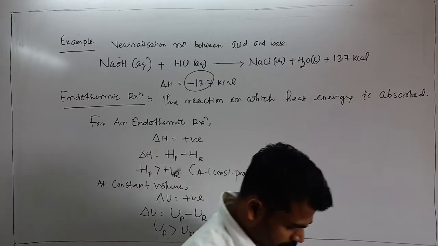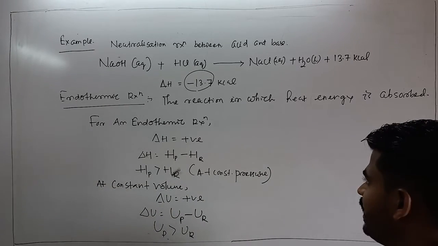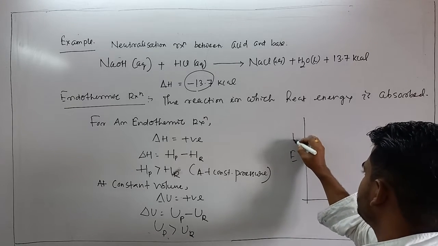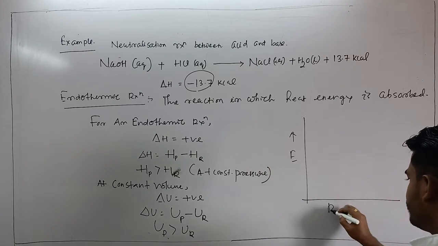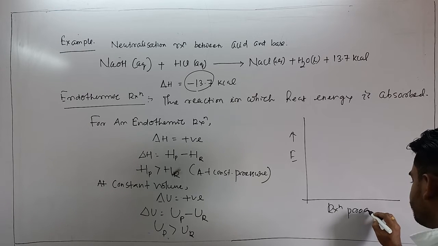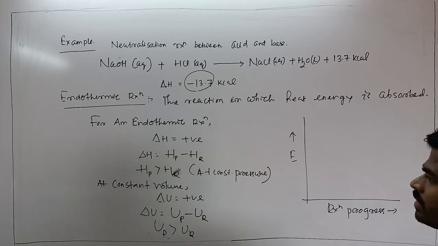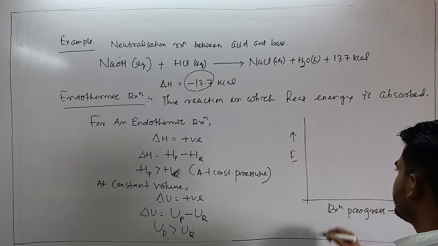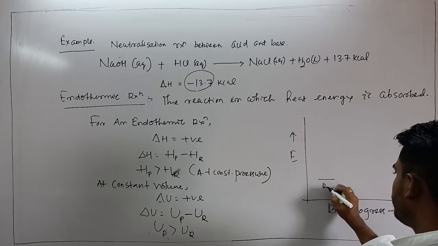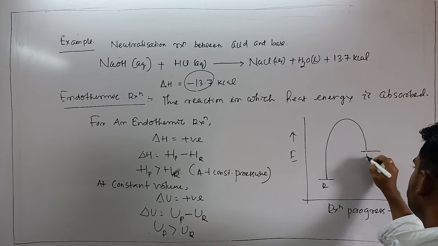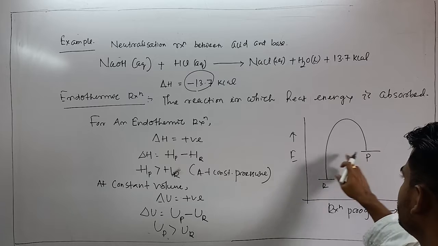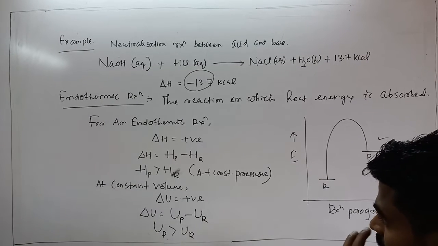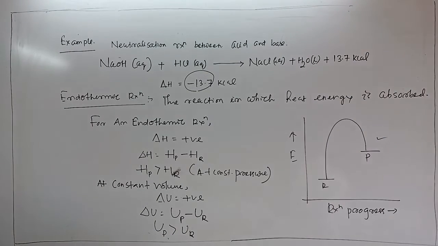So if I represent its reaction coordinate energy profile diagram for an endothermic process, what happens? Here you can say energy, and here is reaction coordinate, or you can say reaction progress. Since the energy of the product is more than that of the reactant, the reactant would be here and here is the product. The product is higher in energy than the reactant. So this is the reaction profile for an endothermic change.